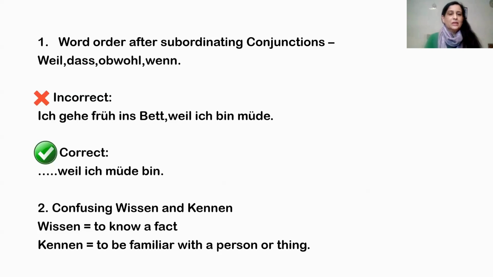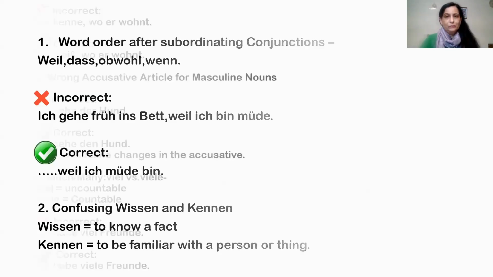Now second is confusing wissen und kennen. So wissen is to know a fact, right? And kennen is to be familiar with a person or thing. In that case, only kennen is used. If you know that person or a thing, then you can use kennen. Otherwise, you have to use wissen.